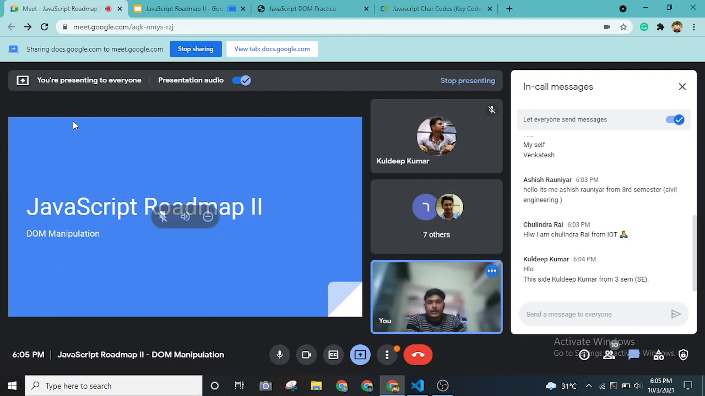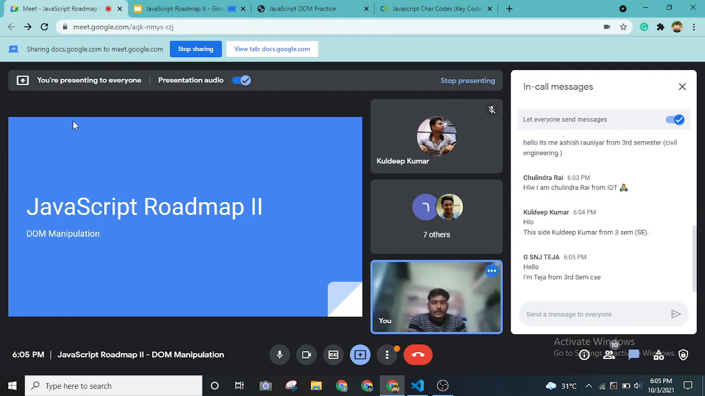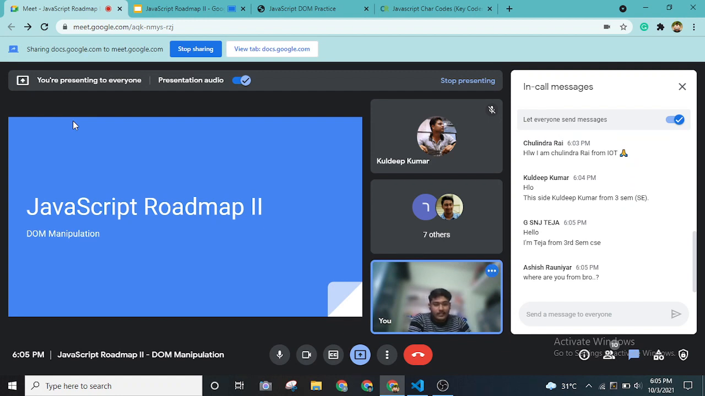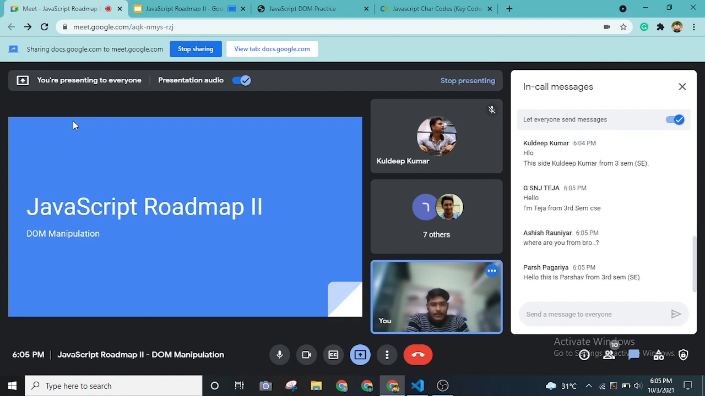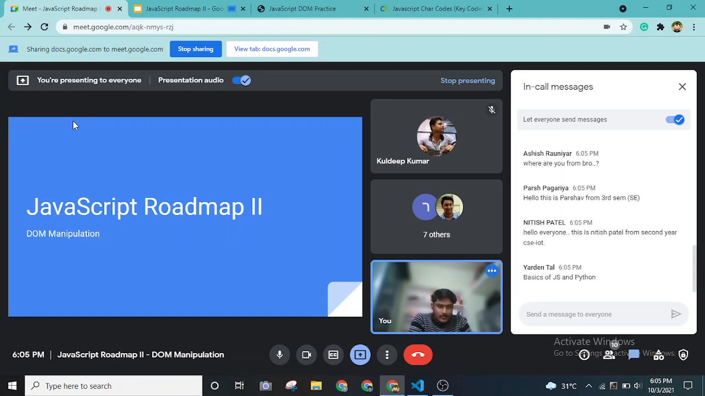How many of you are good with the basics? Just the basics of programming, or do you know the basics of JavaScript or any other language? Which language are you comfortable with? Hello Parsha, he's also from third semester. We have a lot of second year students over here. That's great. We have Nitish, also a core member of the chapter, from IoT second year. Great. Yarden knows basics of JS and Python. That's good. Partitioners, Java and Python basics.